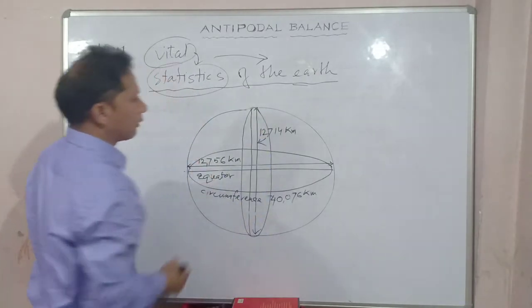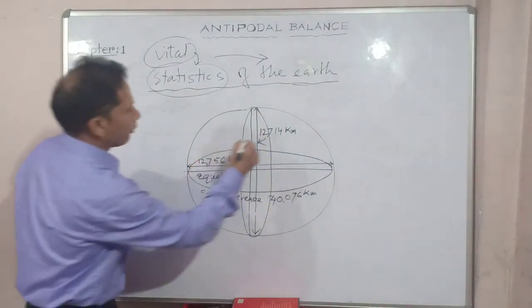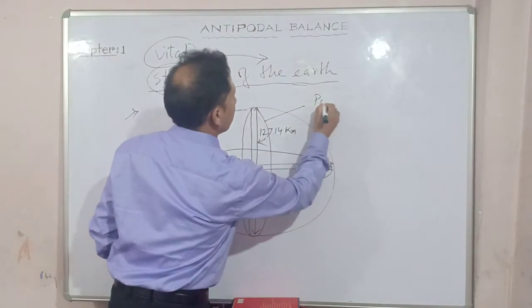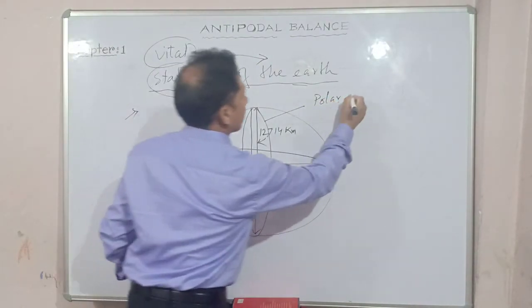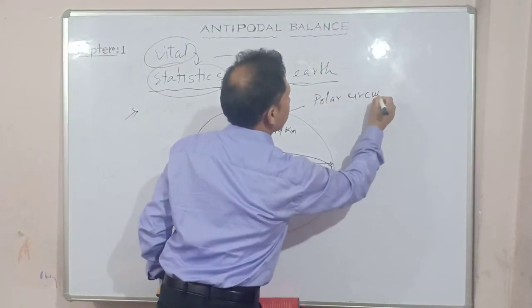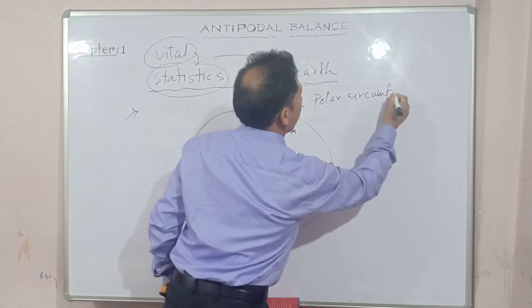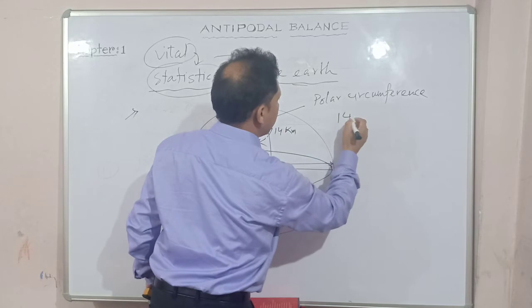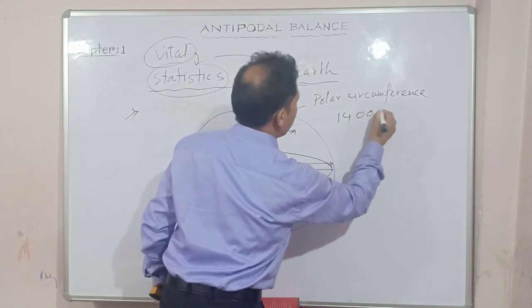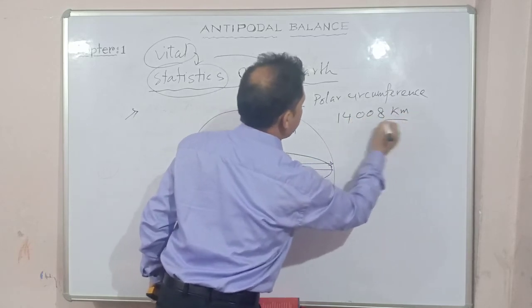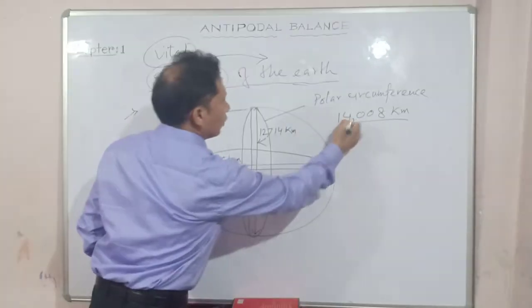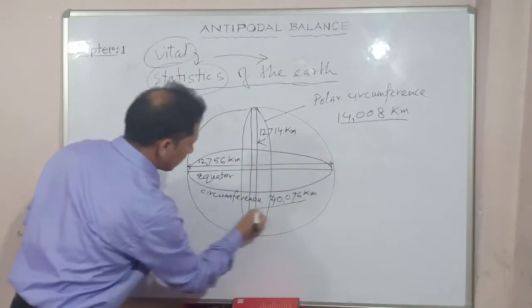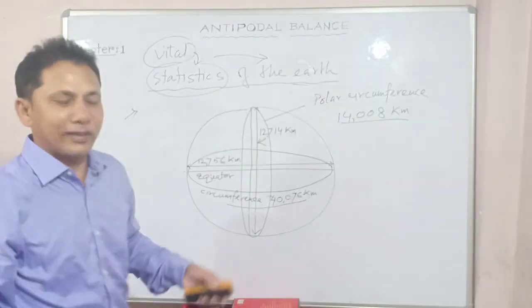What will be the polar circumference? Okay, the polar circumference is better written here. Polar circumference. That is the equatorial circumference, I have shown it already. The polar circumference is 40,008 kilometer, right? So these are the vital statistics.